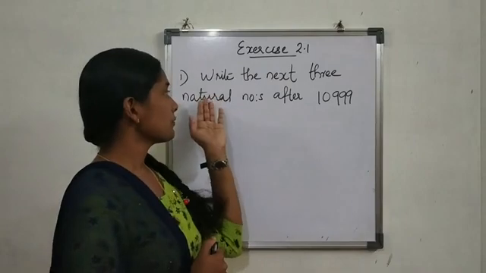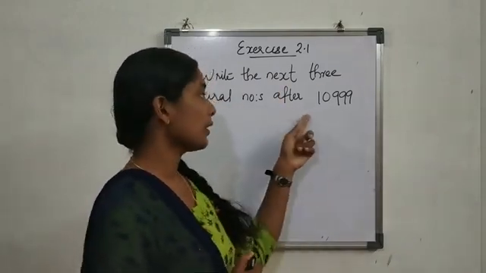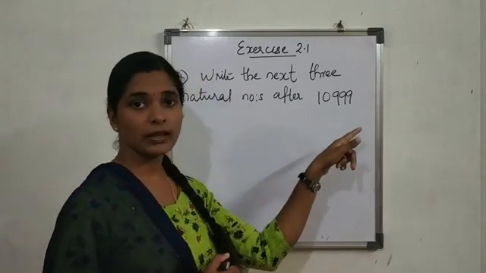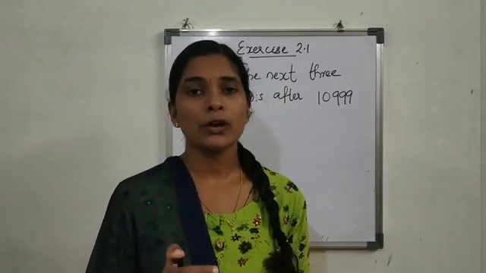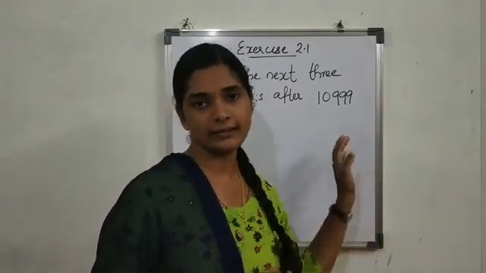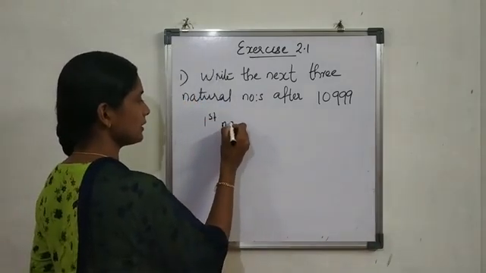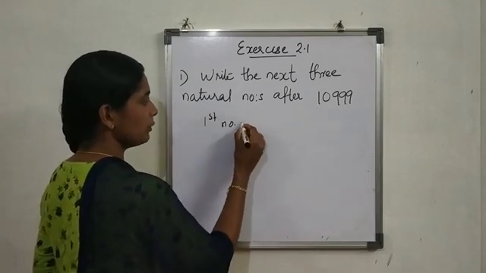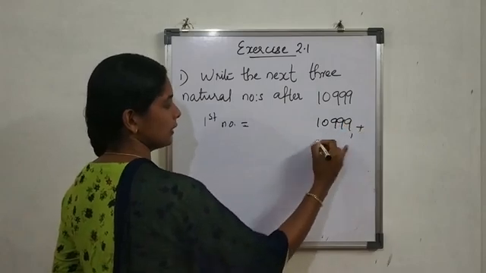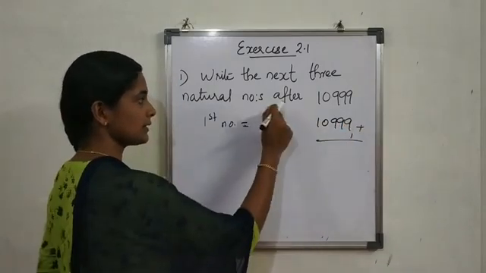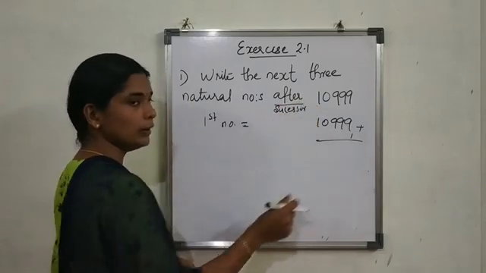Today we start our topic, exercise 1.2. First one: write the next three natural numbers after 10,999. We have to write the next numbers. After means find the successor. Successor means you have to add 1 to the number. How will you find the first number that comes after this? 10,999 plus 1. You have to add 1. After means successor, and successor means we have to add 1.